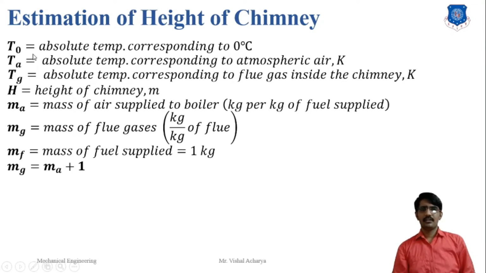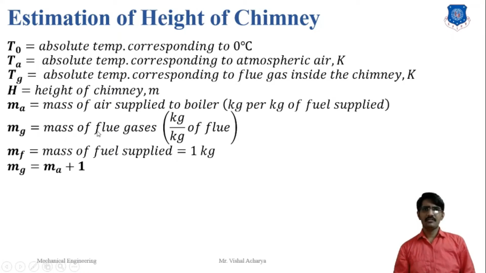Here T0 is the absolute temperature corresponding to atmospheric condition or standard condition, NTP condition, and Ta is the absolute temperature corresponding to atmospheric air in Kelvin. Tg is the absolute temperature corresponding to flue gases inside the chimney in Kelvin. S is the height of the chimney. Ma is the mass of air supplied to the boiler, required for fuel burning, in kg per kg of fuel supplied.